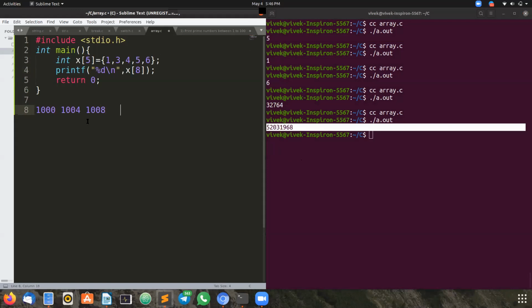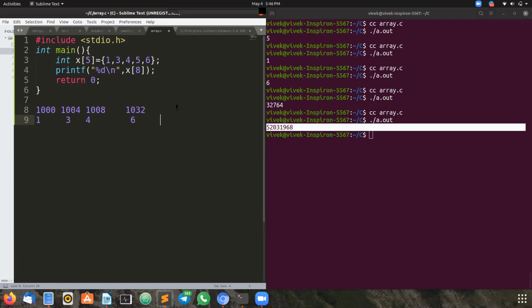Like 4 bytes, it gets incremented. So the last address, let us consider as 1032. Till here we have the values 1, 3, 4, 5, and at last 6.